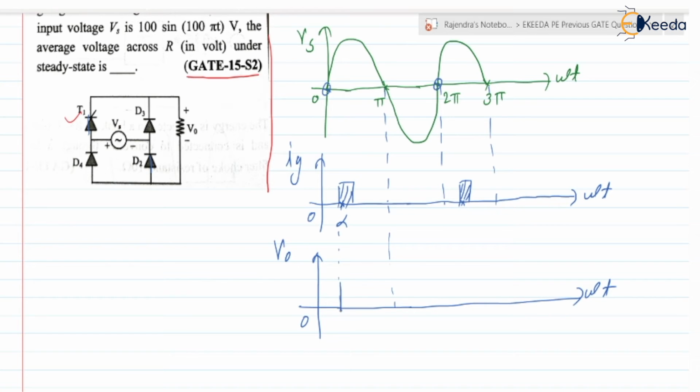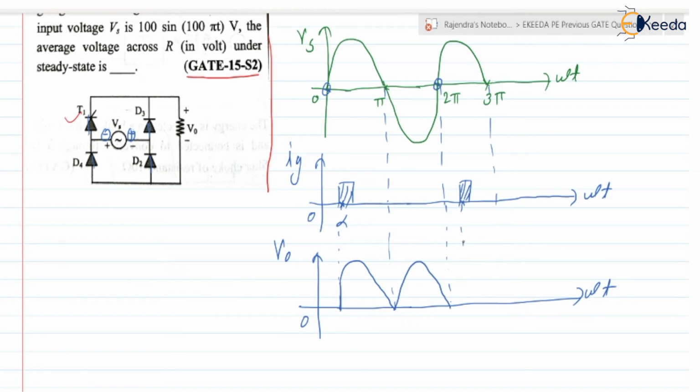But what about V0 when Vs is negative? It is minus here and plus here. At that time D3 and D4 conduct, so we get the full cycle.